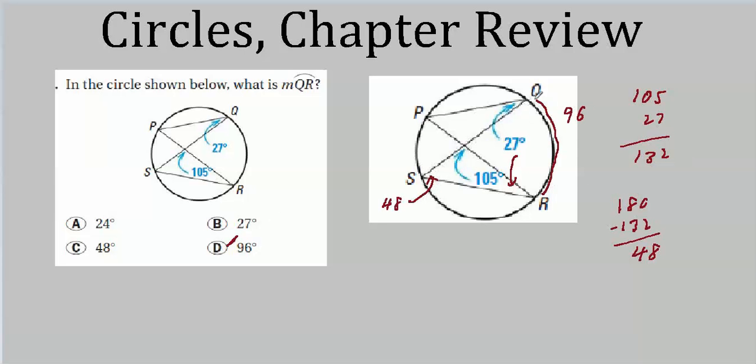So again, this was fairly easy. You just had to remember that your inscribed angle is half the measure of the arc that it intercepts. And don't forget that all the angles in a triangle add up to 180. When the chords intersect, they produce two similar triangles. Remember those three facts, and this problem's real easy.